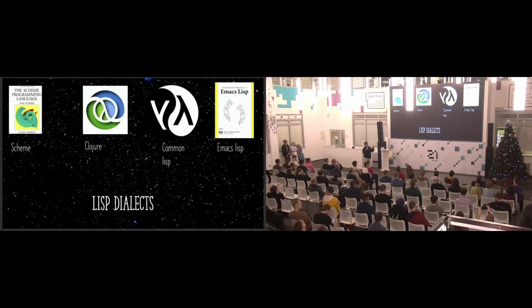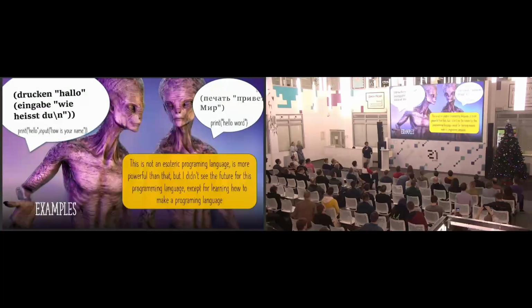It runs on the Java virtual machine, and it handles concurrency and parallelism very well. And there is Emacs Lisp, another Lisp dialect created by Richard Stallman. I think you know who that is. And you use it in the Emacs text editor. So you see some examples of this programming language. It's strange, it's not useful, but it's a good way to understand how to make a programming language.